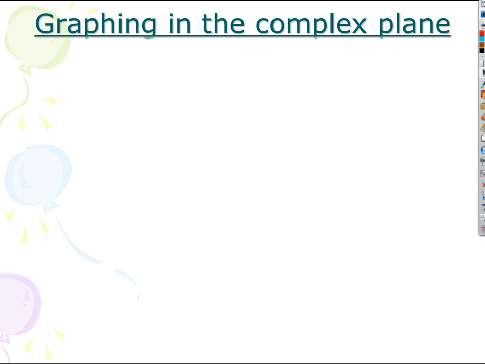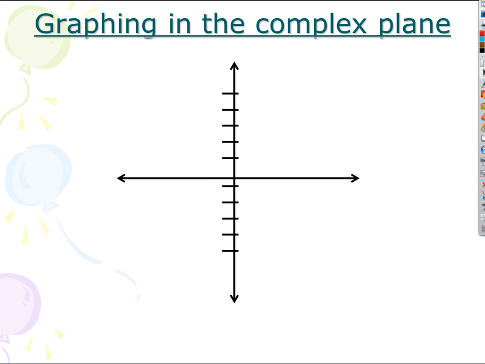Here's what they'll look like if we do that. Okay, here's my real axis, here's my imaginary axis. And if I take a complex number like -2 plus 5i, it's got a real part and an imaginary part. The real part is just the -2. So that's the part that's going to get graphed on the horizontal real axis. The imaginary part is the 5i.